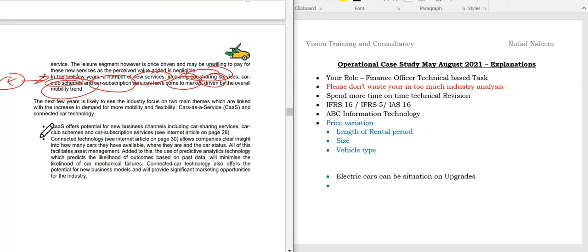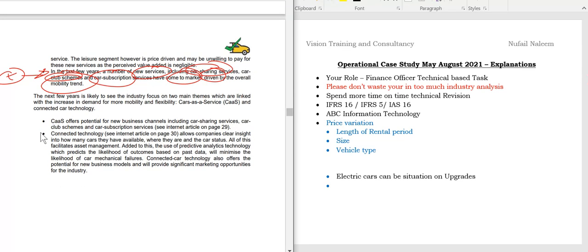Now, students, over the next few years the industry is likely to focus on two main themes linked to increased demand: more mobility and flexibility, car as a service, and connected technology. Car as a service offers potential new business channels, including car sharing services. We have Uber Pool, if I'm not mistaken, car club schemes, and car subscription services as well.